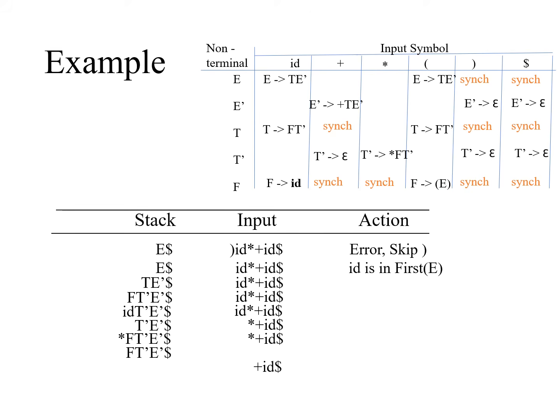Now F on plus. F on plus is sync. Therefore, what we have to do? We have to pop the stack top. Now, what is the remaining entry? T dash E dash. Error will be reported. Not only that, the recovery is just to pop the stack top. Now, what is left? T dash E dash. T dash on plus is epsilon. E dash on plus is plus T dash. Like that, it will continue.